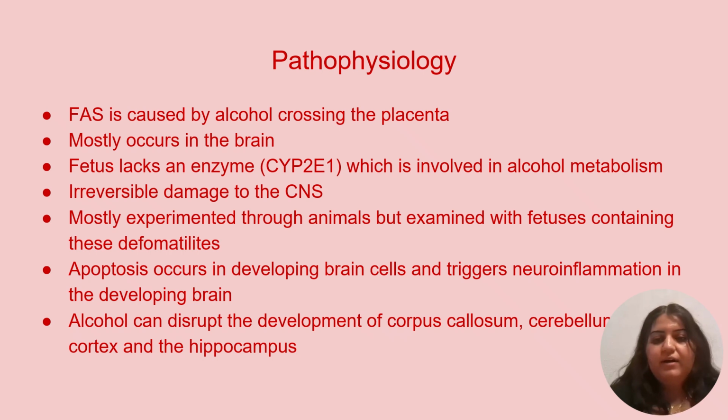compared to the mother. Alcohol can damage the corpus callosum, frontal cortex, hippocampus, and the cerebellum, resulting in intellectual disabilities. Apoptosis occurs in the developing brain cells and can trigger neuroinflammation in the developing brain. This causes irreversible damage to the central nervous system. Most of our data does come from animal experiments involving alcohol exposure.